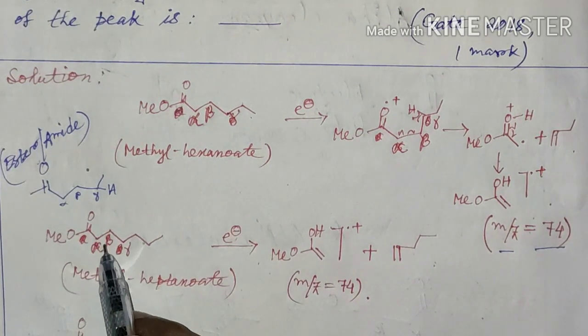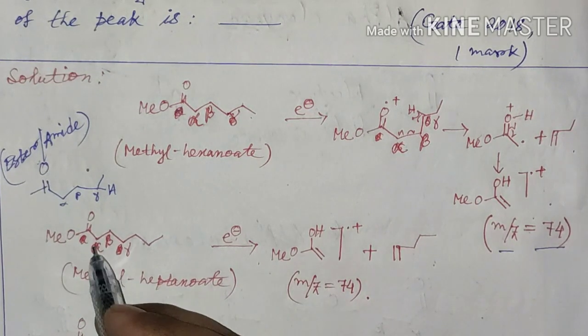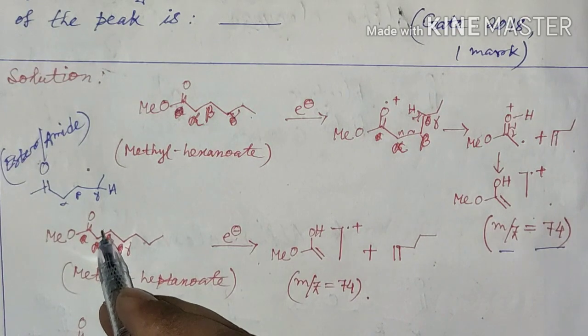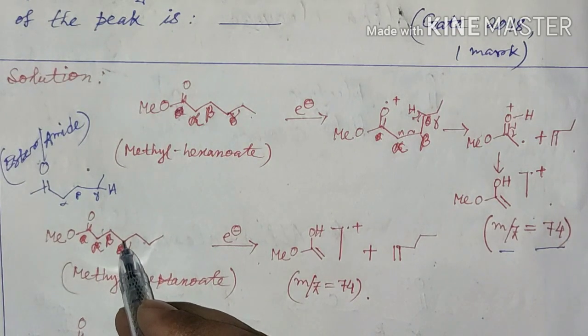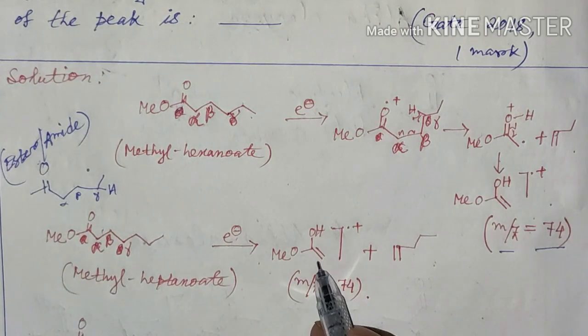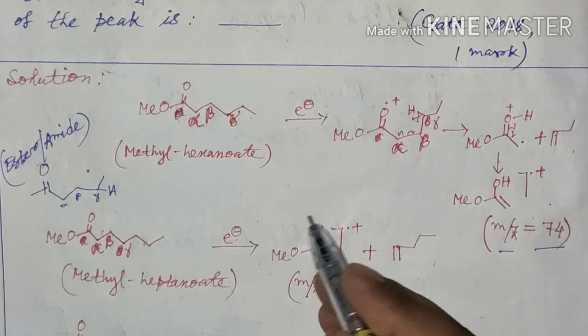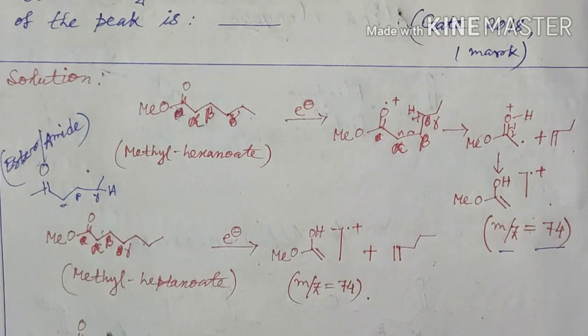In the case of methyl heptanoate, it will undergo McLafferty rearrangement. Here the alpha-beta bond will cleave and this hydrogen will be abstracted by oxygen and it will give this ion peak. You can solve it by yourself step by step to see whether this compound is forming or not, and it will liberate this olefin.